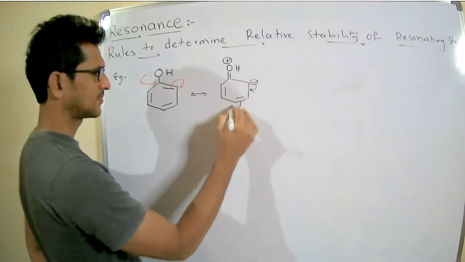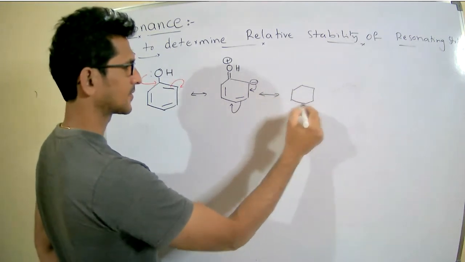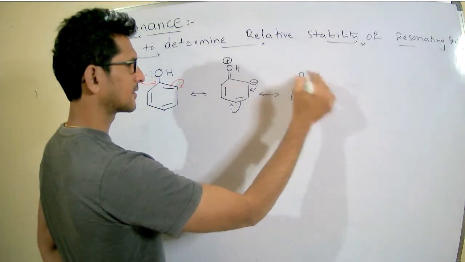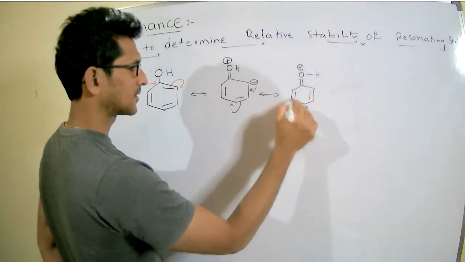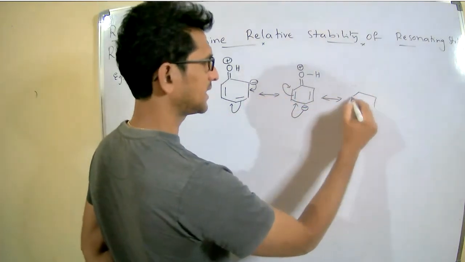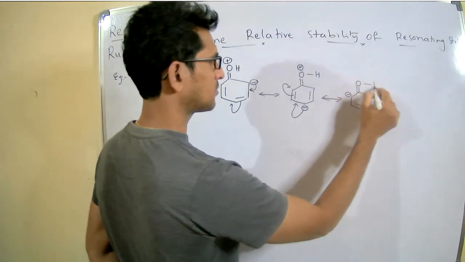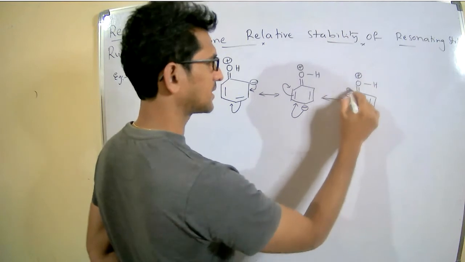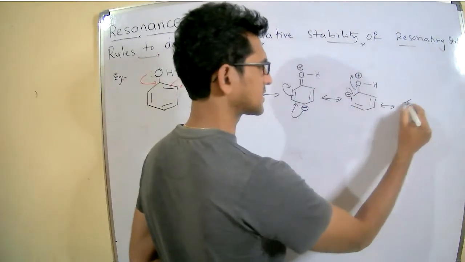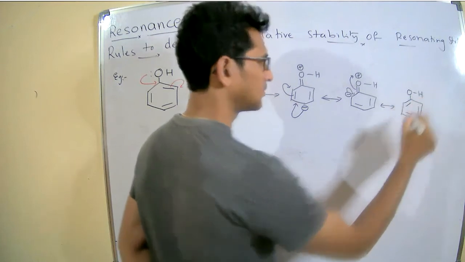Then the distribution of the electrons takes place, and finally the resonance of phenol is completed.